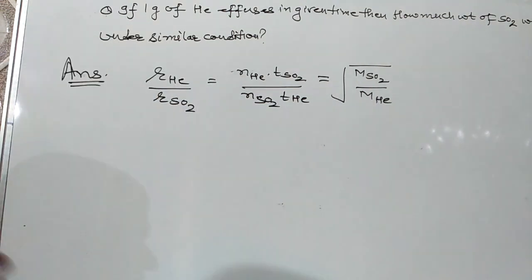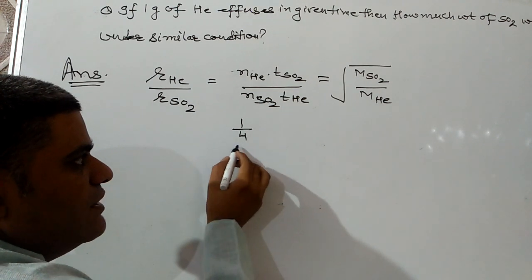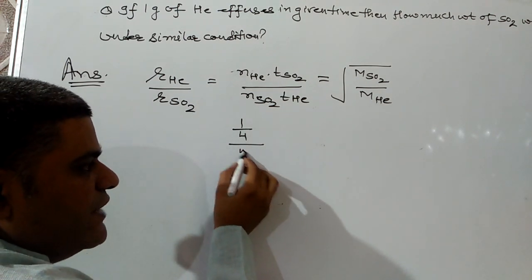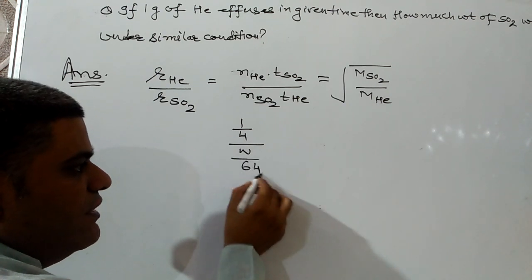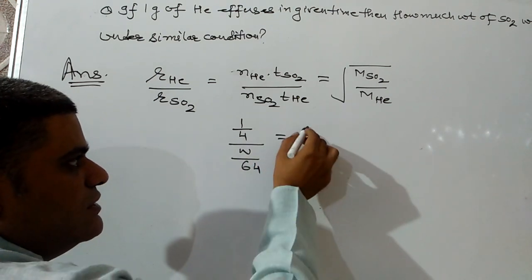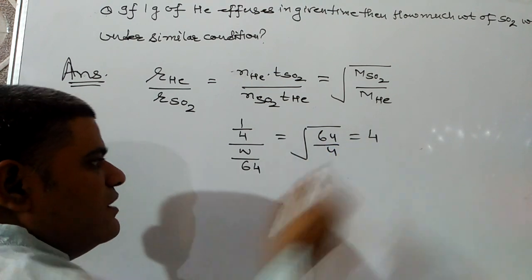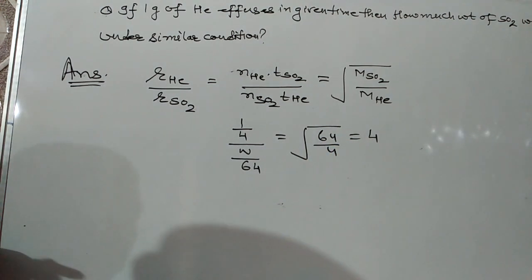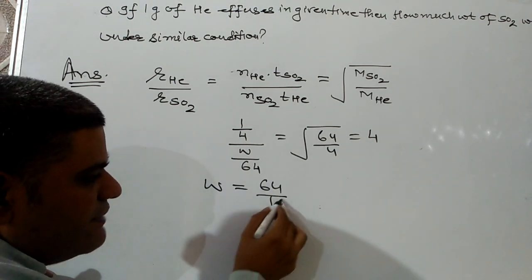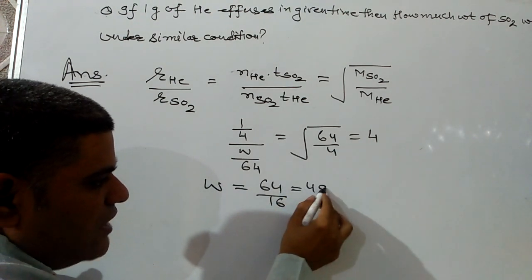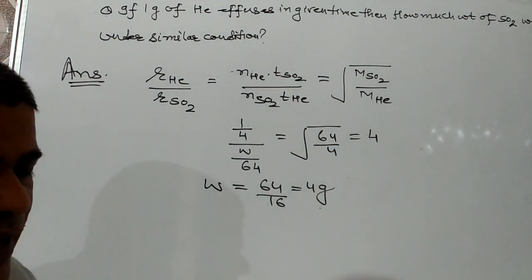So putting the values here, weight of helium is 1, molecular mass is 4. For sulfur dioxide we need to find the weight, that will be W. Molecular mass is 64, that should be equal to root of 64 upon 4, that comes out to be 4. And from this data our W comes out to be 64 by 16, and that should be equal to 4 gram. I hope you understand this numerical. This is a very important one.